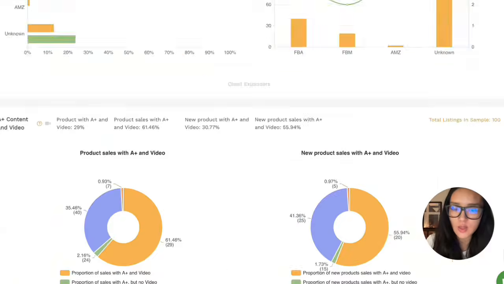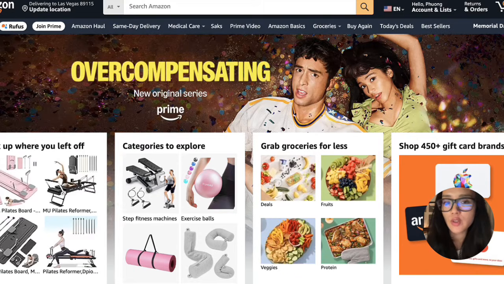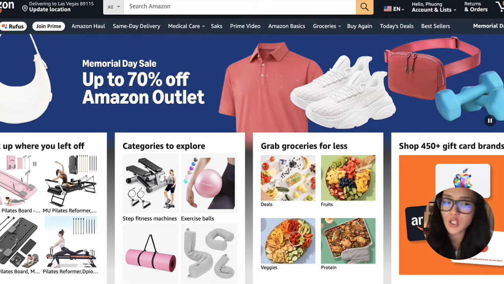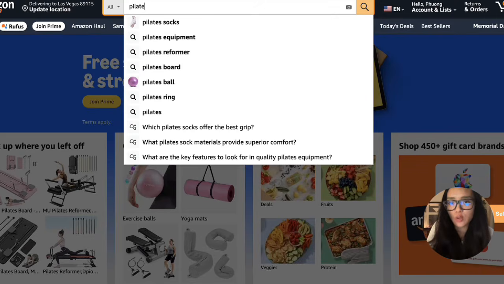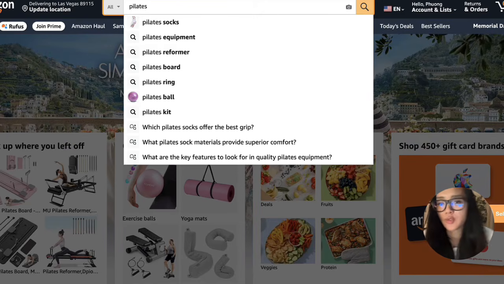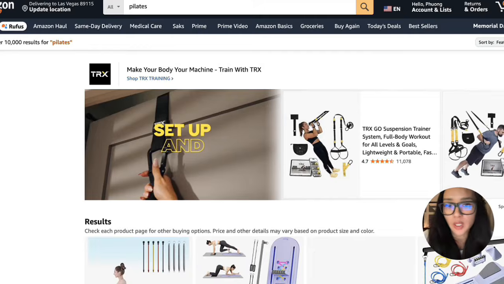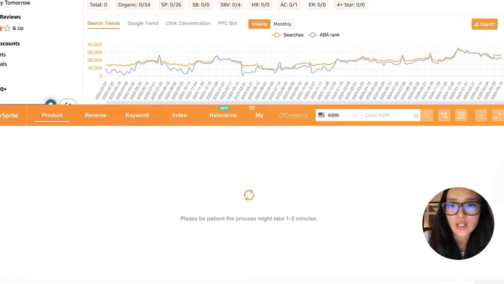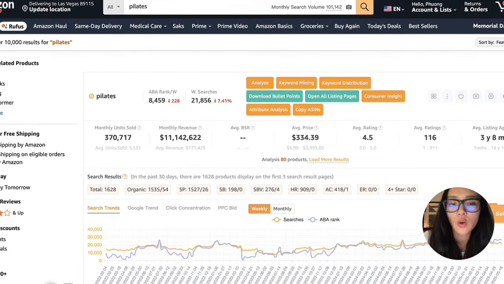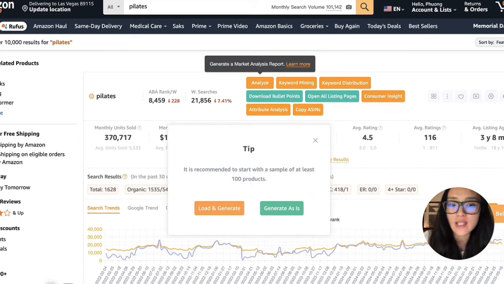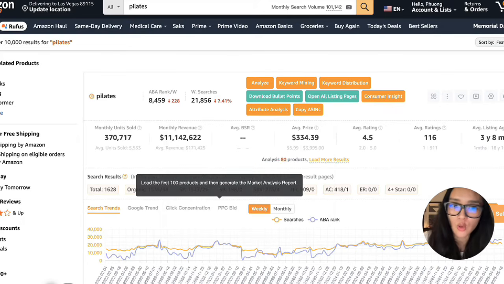Okay, so as you can see, this was a pretty detailed report. Another really cool thing about SellerSprite is that they actually have a Chrome extension, which can be very helpful, especially if you want to take this seriously. So let's just say you want to start looking at different products in real time. For this example, I'm going to use Pilates. Once you have the extension, you can do almost the exact same thing that we just did right here. All you need to do is click analyze, and then you're going to get the exact same market report as what you just saw.